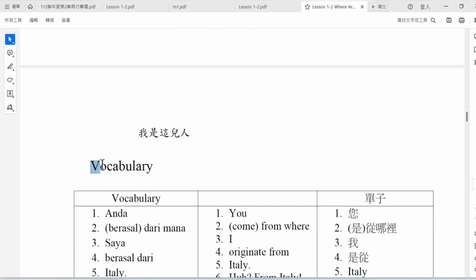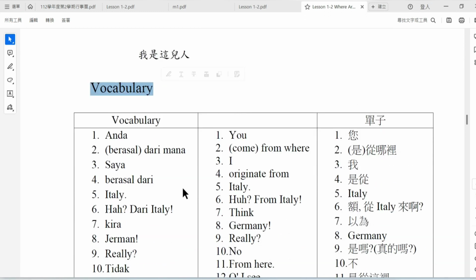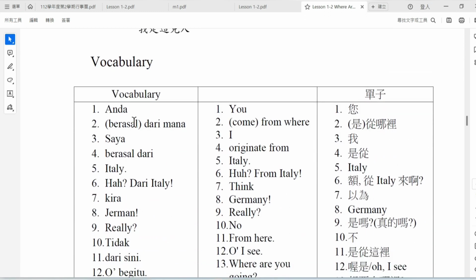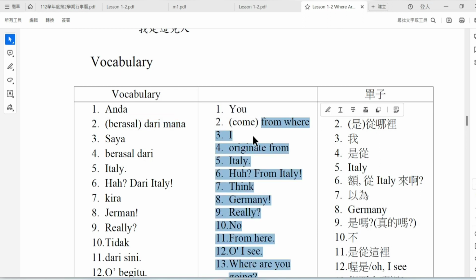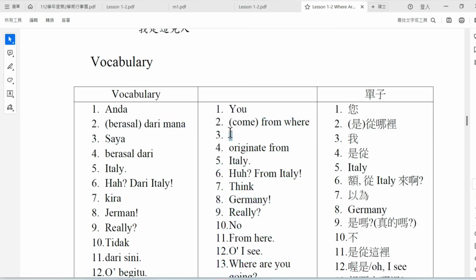Then I will introduce them to some new vocabulary from the conversation. Anda, you. Berasal, come. Dari mana, from where. Saya, I. Berasal dari, origin from. Italy.